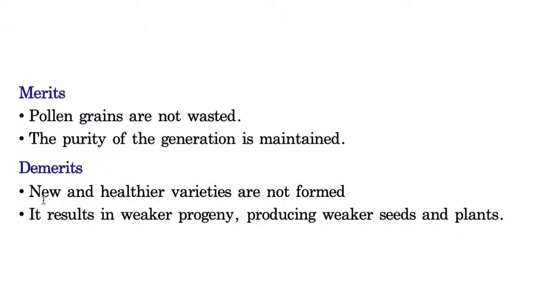So here I clearly wrote, new and healthier varieties are not formed. Here there is no formation of new varieties because the transfer of pollen grain takes place within the same plant, so the offsprings are going to share the same characters. Due to the continuous self pollination, the progeny becomes weak, and the origin of new characters is missing.